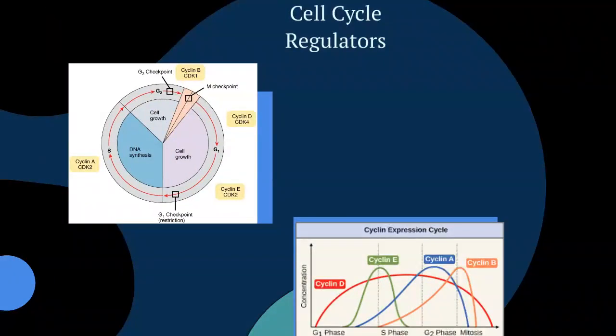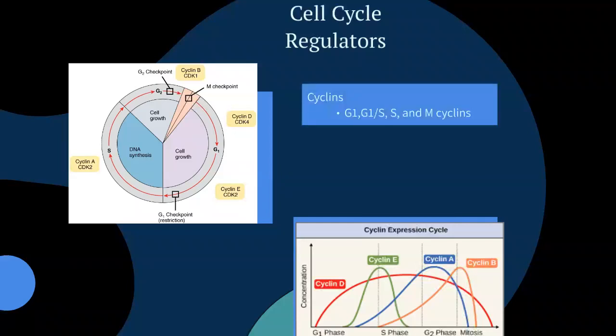Next are our wardens of the cell cycle. So what's keeping this going? What is making sure that everything is staying in its respective place? It is our cell cycle regulators. First, the cell cycle regulator we'll be talking about today is cyclins. There are 4 different cyclins that we have within a cell cycle: G1, G1/S, S, and M cyclins. Each is in its respective phase. They do not carry over into the next phase. They progress and they lower in production when that respective phase is over.